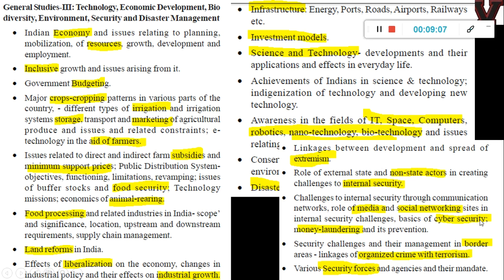And these days, cyber security also, a lot of questions are coming. And social media questions come in both the ethics paper and here. If you see, this is very huge compared to the other syllabus you saw in GS1 and GS2. In 1 paragraph itself they are giving a lot of keywords, and for every keyword they can ask a question. So there are at least 60 to 80 topics, I would say, which you have to prepare for. And it will be useful for you in both the essay paper and this. So studying will not be a waste of time for you, it will help you only.